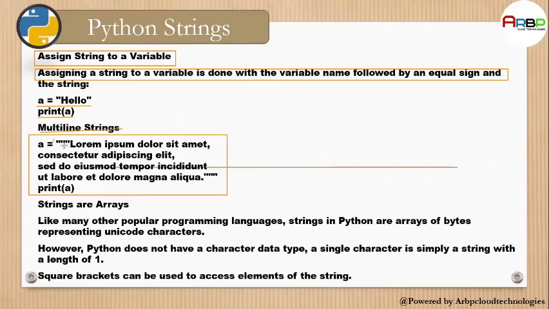In the first lecture, I explained about the multi-line string, how to use it, and showed you the practical also. Let me explain here also. Here I have used three double quotes, and to close it I have closed with three double quotes.